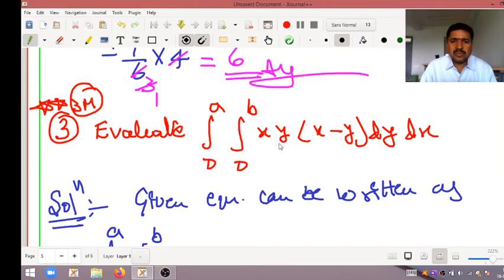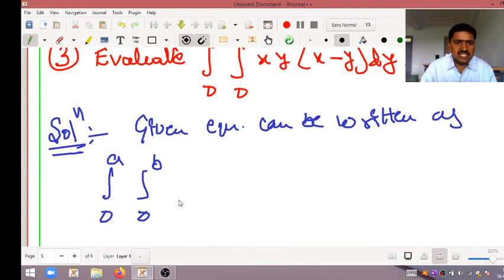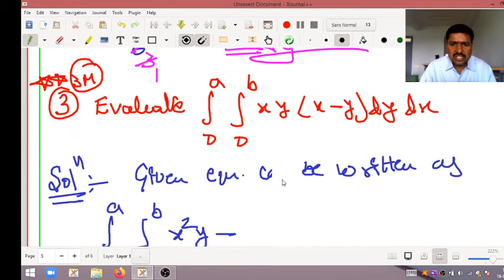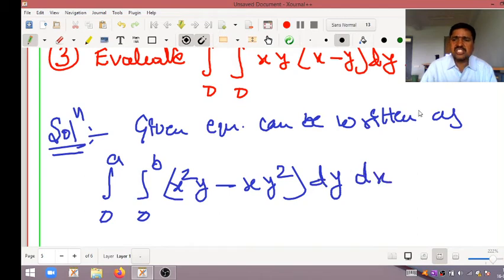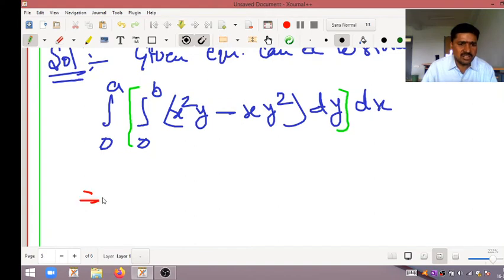Now I am multiplying xy into x minus y, that is x square y minus x y square, into dy into dx. Don't change the order. If you change the order, you must see about the limits also. So better don't change the order. Keep it as it is.